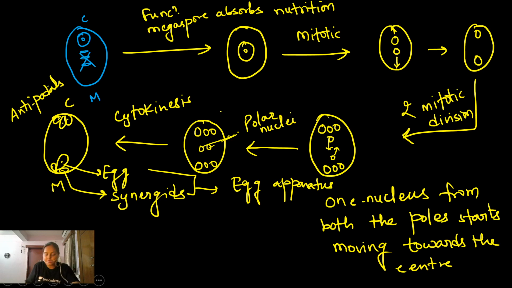In the centermost region where the polar nuclei are present, cytokinesis does not take place between both the nuclei. That means a single cell is formed in the center with both the polar nuclei. And this particular cell is known as the central cell.